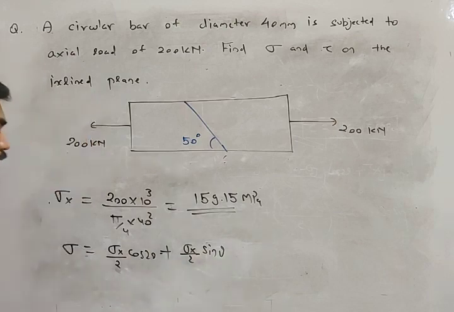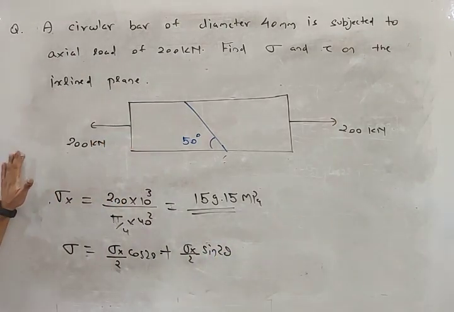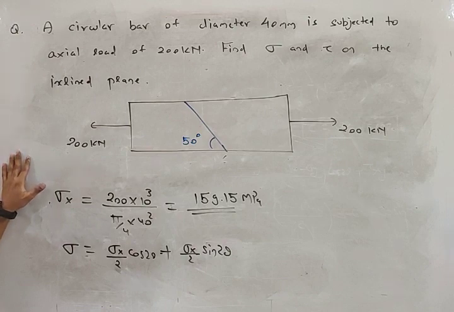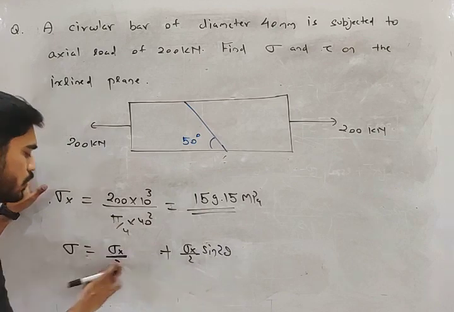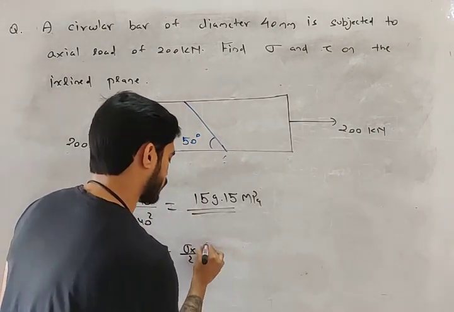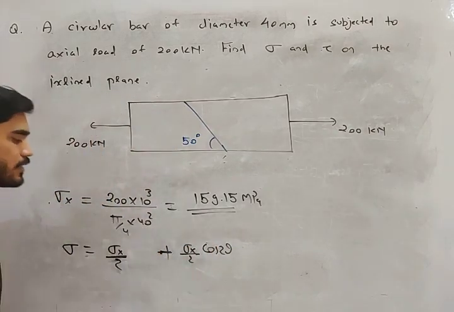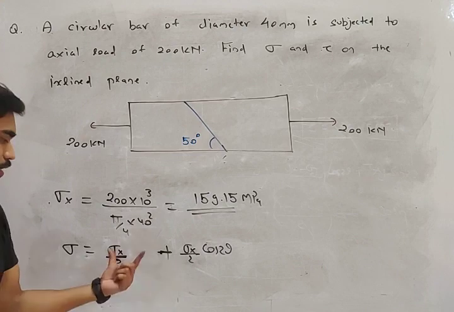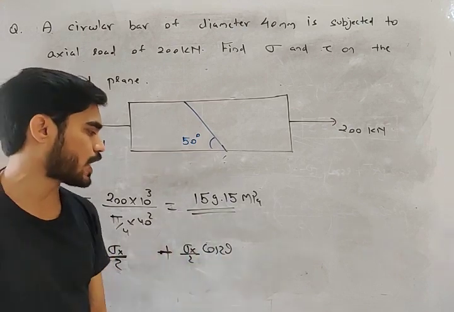Sorry, sigma y and tau xy are 0, so you will get sigma x by 2 plus sigma x by 2 cos 2 theta.